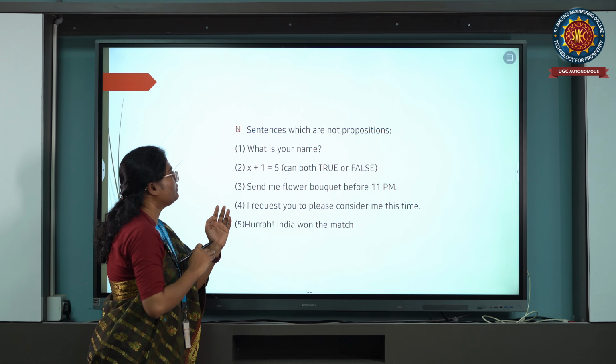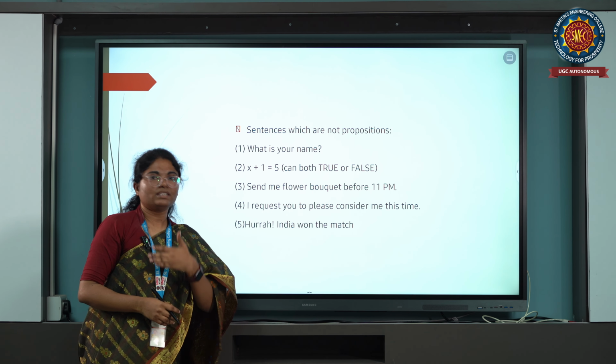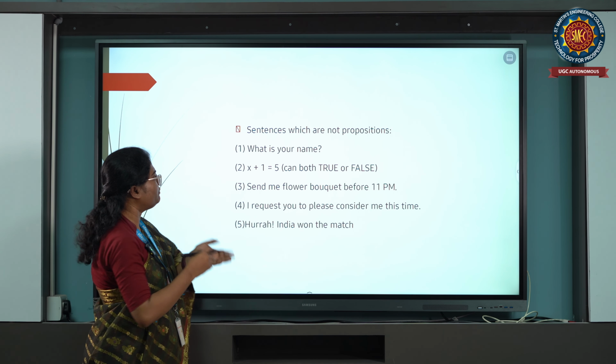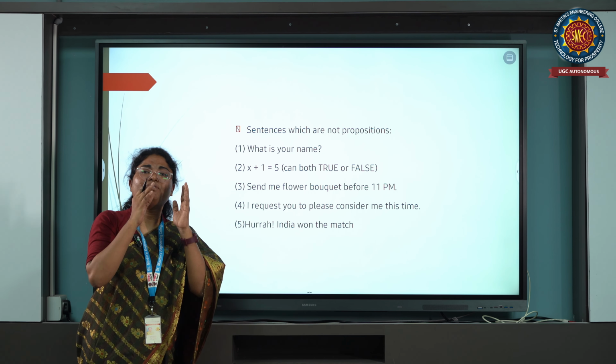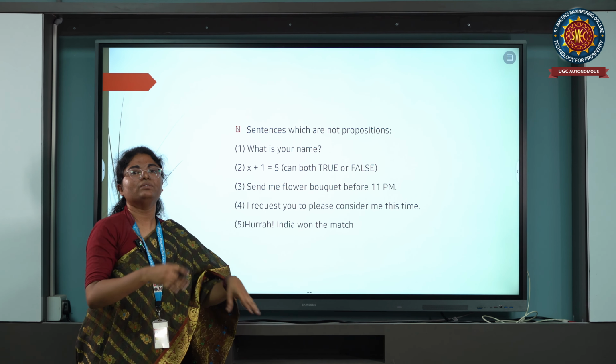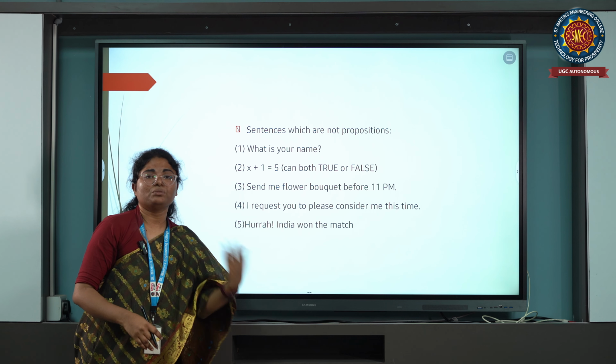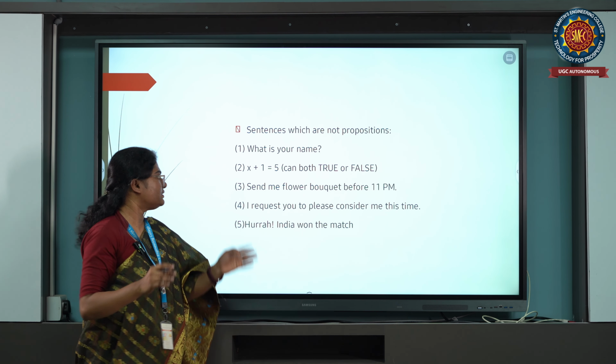Second one, x plus 1 equal to 5. If I place 4 in the place of x, it will become 5. That's fine. Instead of 4, if I place any other value, it won't be 5. So we can't tell whether it is true or false. So it is also not a statement.